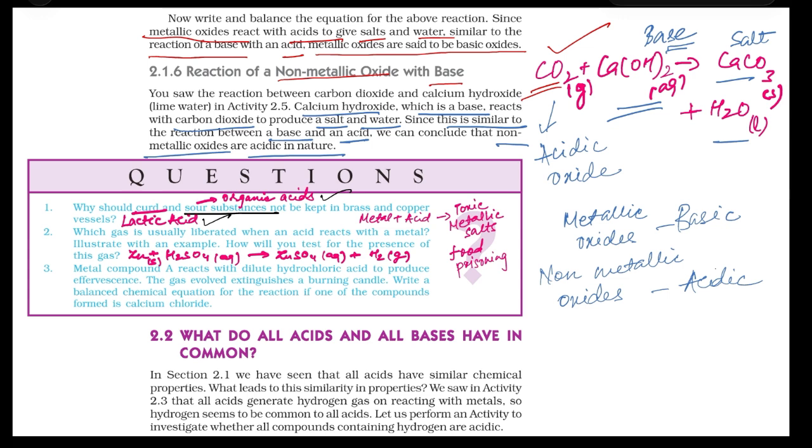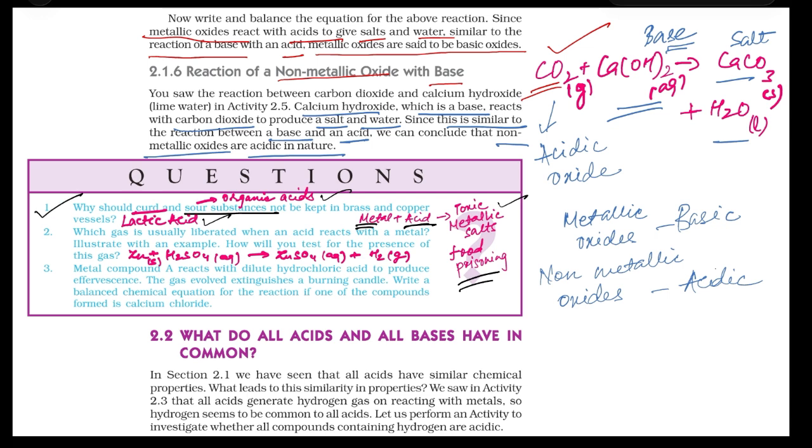So if curd and sour substances are kept in brass and copper vessels, what will happen? The organic acids present in these substances will react with the metal and form toxic metal salts which may cause food poisoning. Therefore, curd and other sour substances should not be kept in brass or any copper vessel. This question is done. Next question.